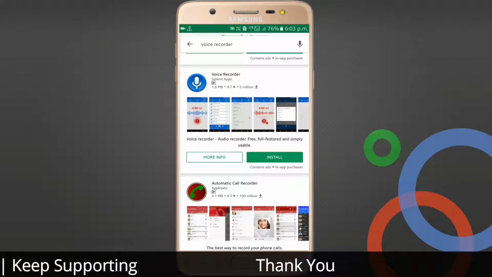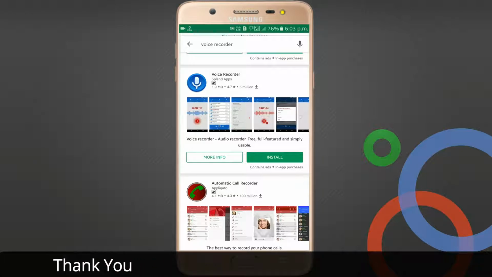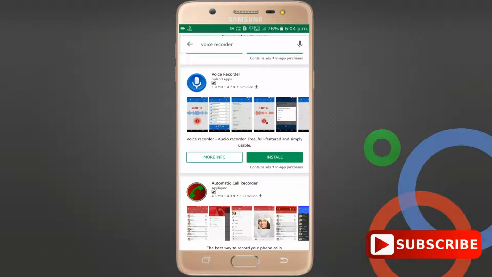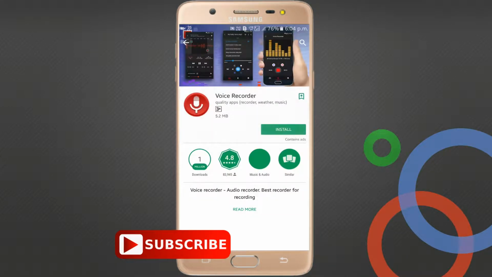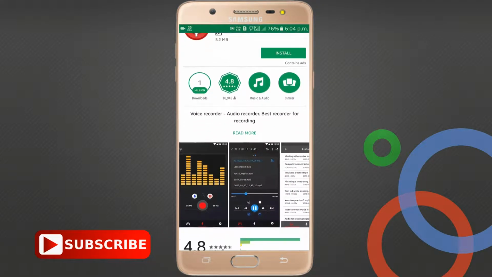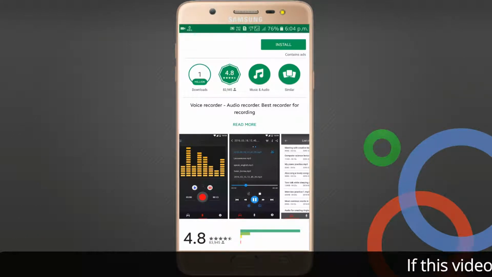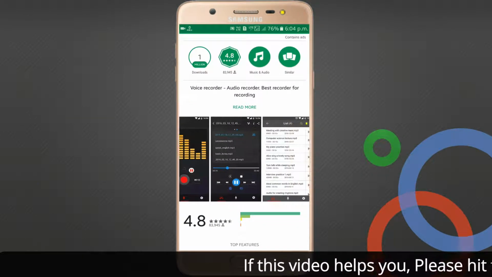Here you will find automatic call recorder. It's the call recorder application, voice recorder. The best one I will tell you that is this one. Okay, check it. Voice recorder, this red icon. Here you will find 1 million downloads and 4.8 ratings, and various types of screenshots you will find here.